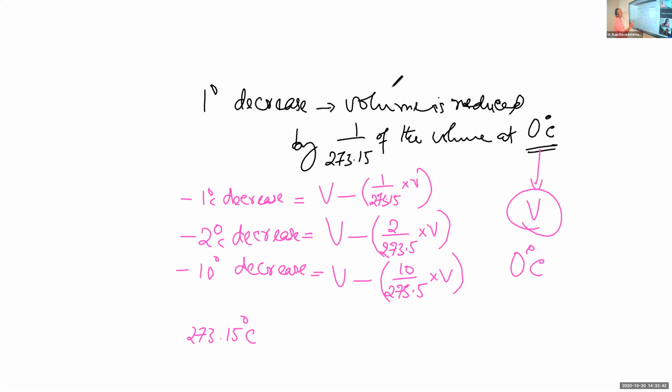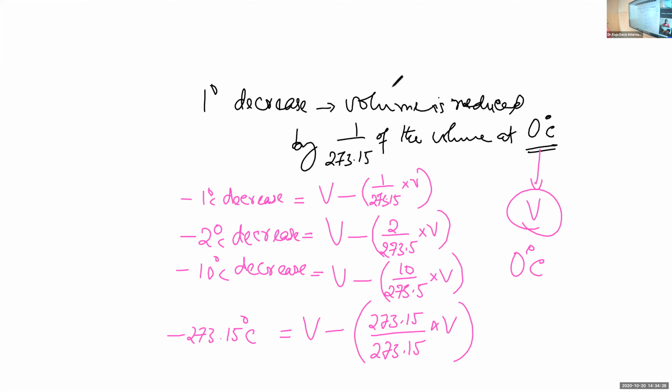Then a decrease of 10 degrees gives minus 10 degrees Celsius. Now you decrease the temperature by 273.15. So the new temperature will be minus 273.15 degrees. Then what will be the new volume? The new volume is equal to V minus 273.15 by 273.15 into V, and this is the new volume. And what is this volume?